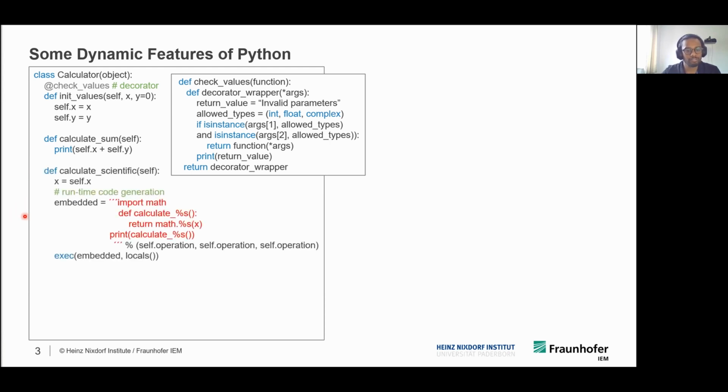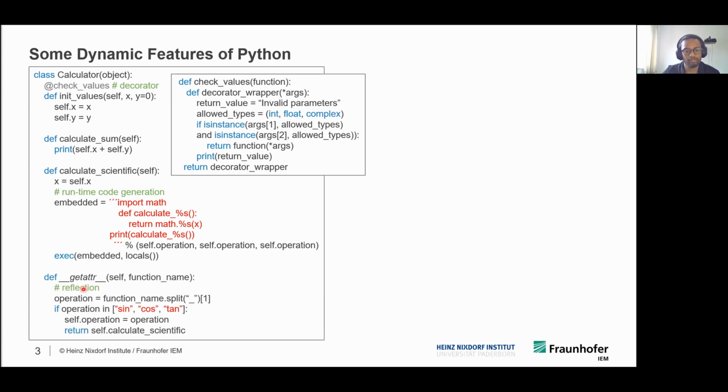Here we have a third function, and in this function, we have a template of a Python function in the form of a string. Using this template, a new function can be generated at runtime with the help of the built-in Python function called exec. Such runtime generation of code is referred to as runtime code generation, and it is also possible with another function called eval.